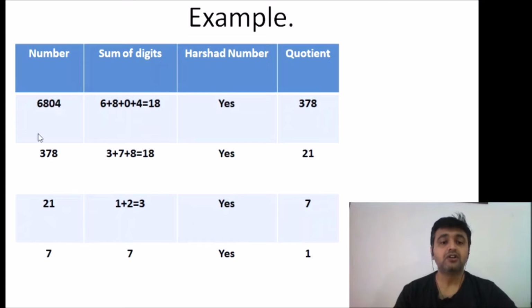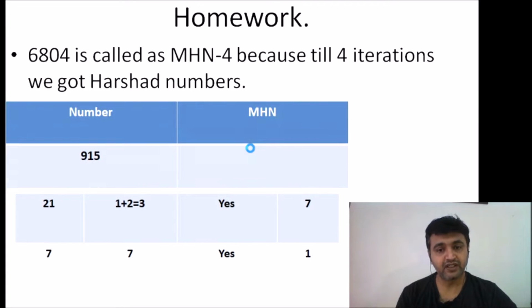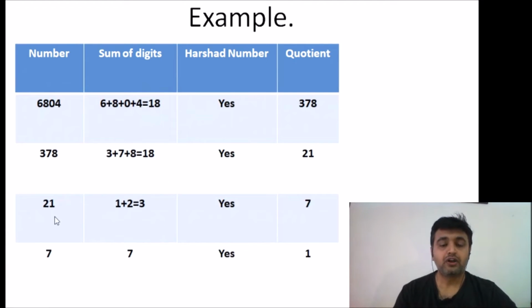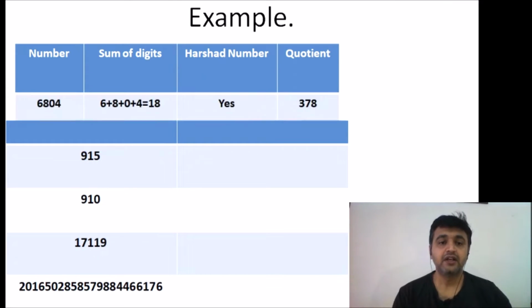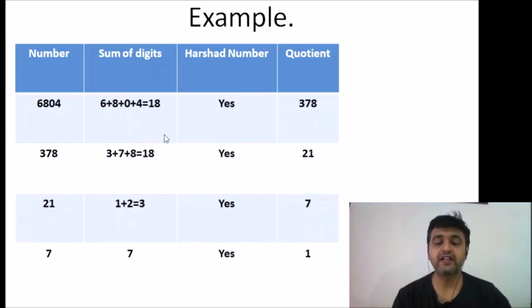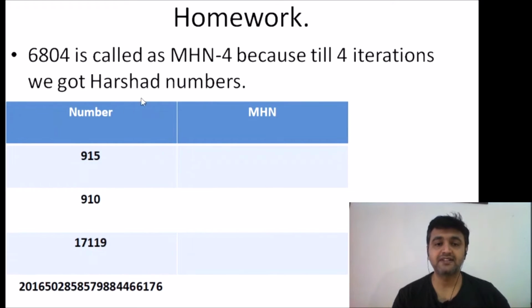The remainder is 0, so 378 is again a Harshad number. What about 21? Yes, 21 is again a Harshad number because it is divisible by the sum of its digits. Then we get 7, and 7 is also a Harshad number because it is divisible by 7. So 6804 is called MHN 4. Why? Because up to 4 iterations we kept getting Harshad numbers: 6804, 378, 21 and 7. All these 4 are Harshad numbers, therefore it is called MHN 4.